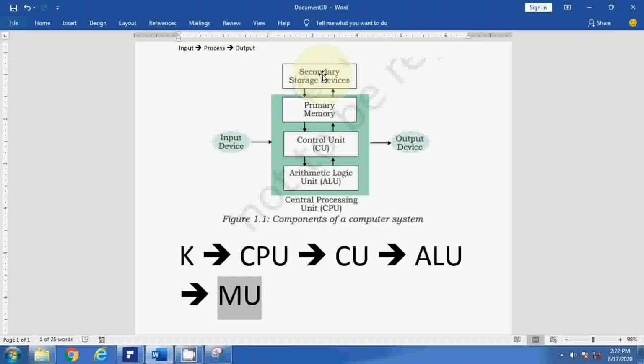So in this video, up to this only. More we will cover in the next video. In the next video I will explain about the memory unit, primary memory, and secondary memory.